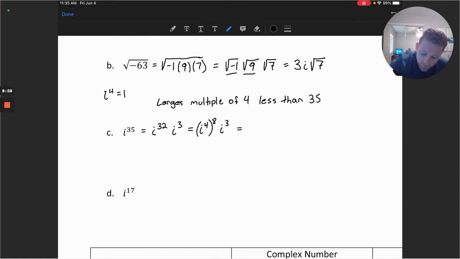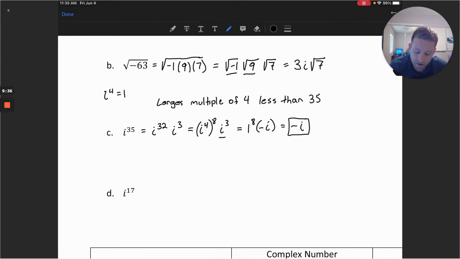We know that i to the 4th is just equal to 1, so we have 1 to the 8th power, and then i to the 3rd. Well, i to the 3rd, by definition, we said was -i. So 1 to the 8th power times -i is just going to be -i. And so that will be my simplest form for i to the 35th: -i.